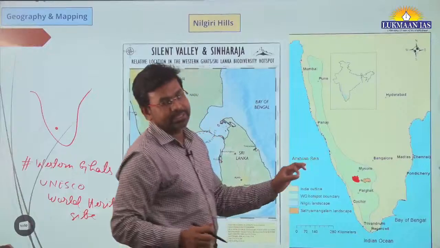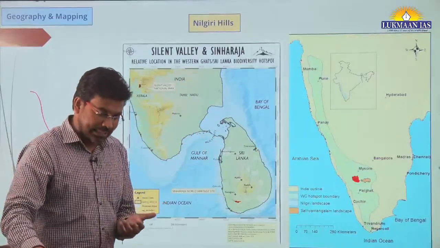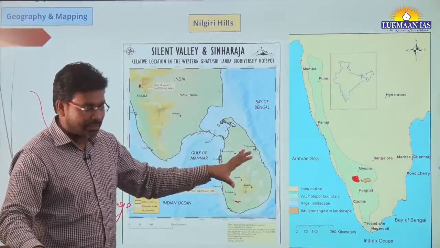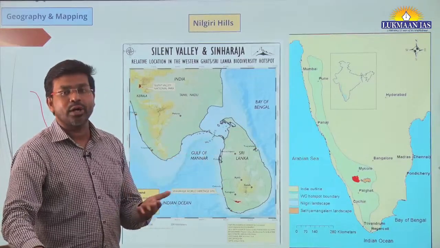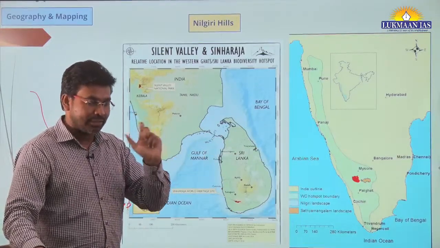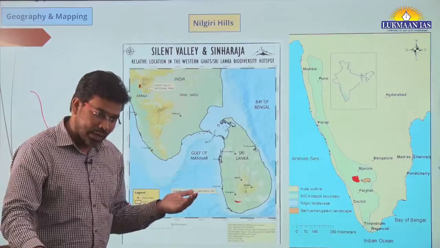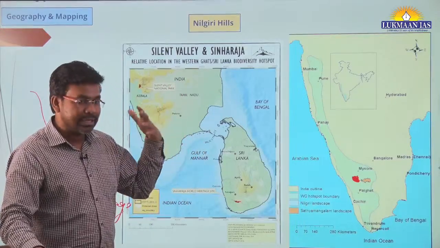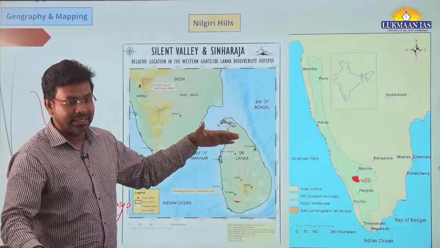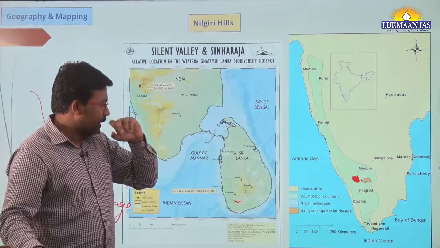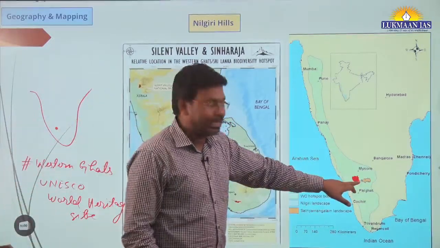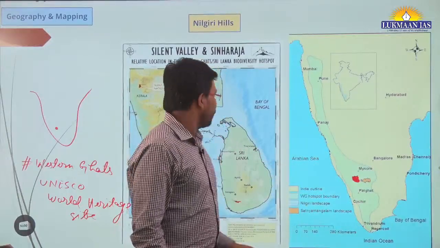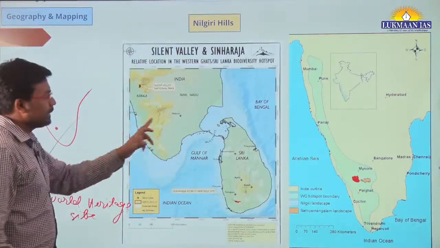Its location is important because today, in Sunday's newspaper, there was an article that talked about tea plantation. The price of tea has gone down, and they talked about the people of Nilgiri Hills. When we talk about the Nilgiri Hills, one thing is important: it is located in the Western Ghats.